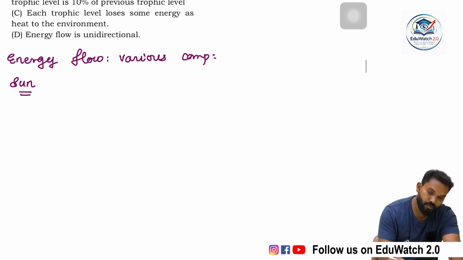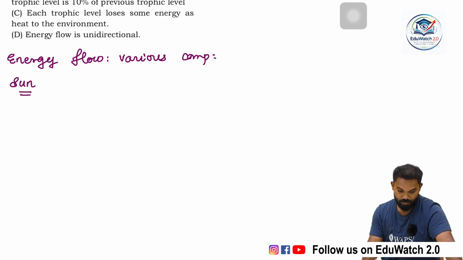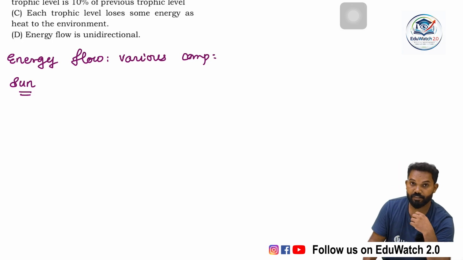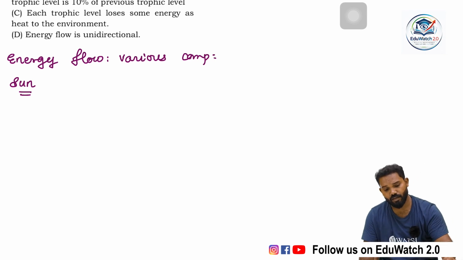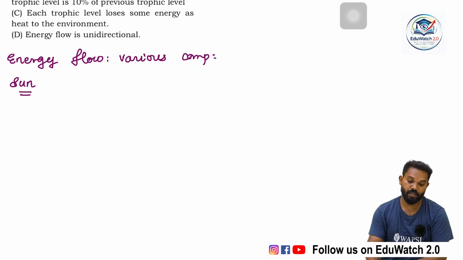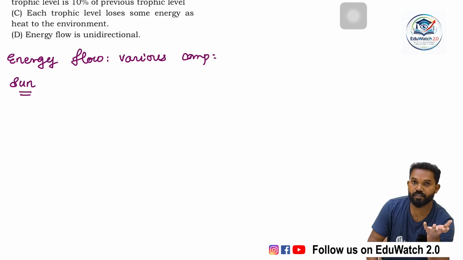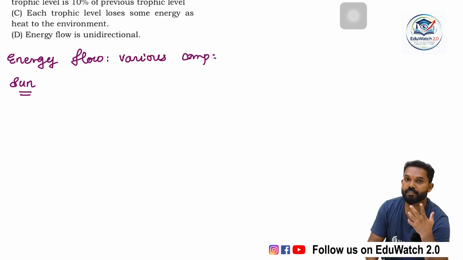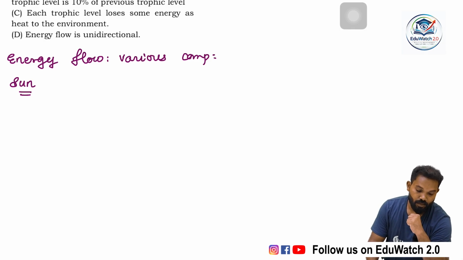That means the sun is the reason for the survival of almost all types of living organisms on the earth except some chemosynthetic organisms. Except some chemosynthetic organisms, they live in the absence of light, or they are not using the light energy, solar energy. Light is the ultimate source.